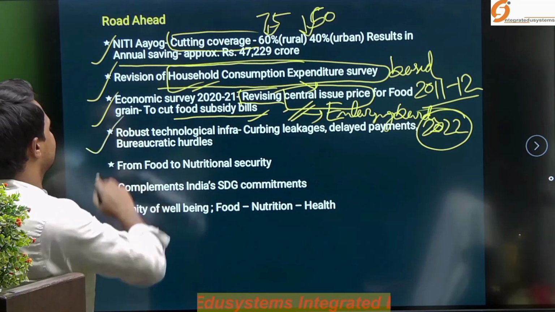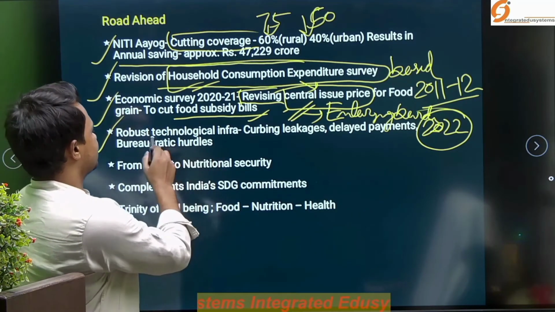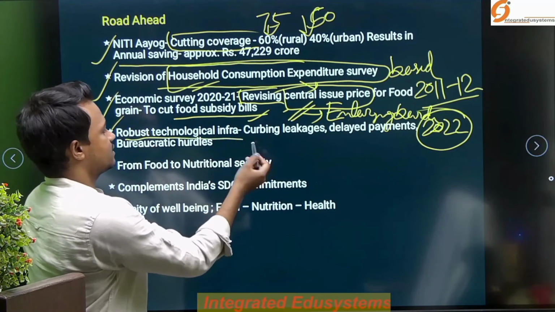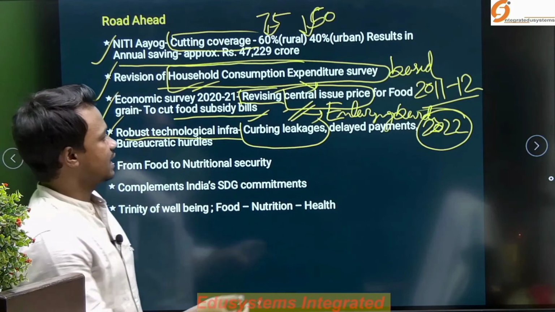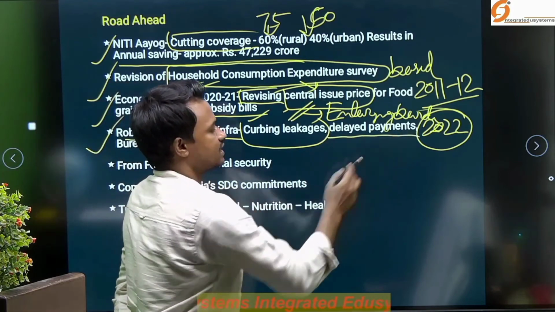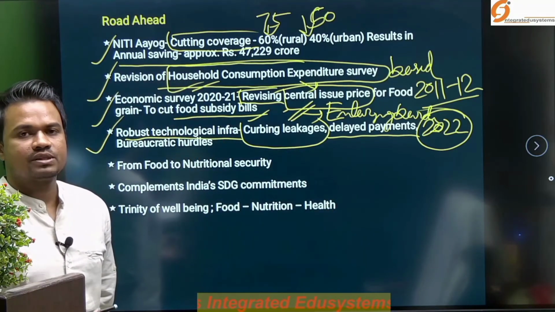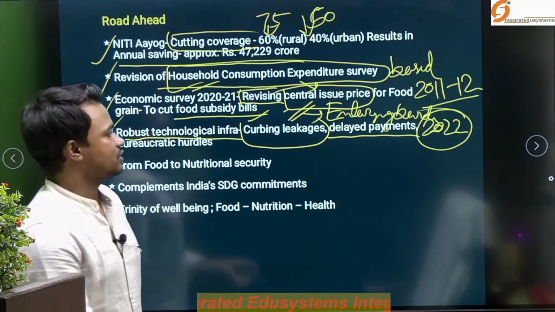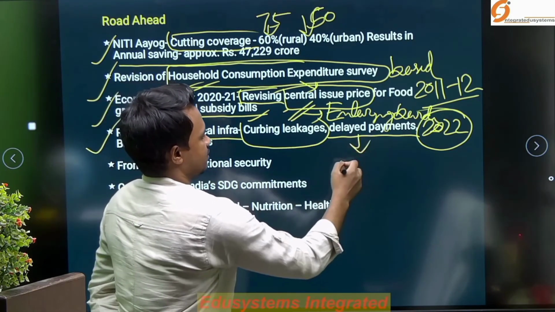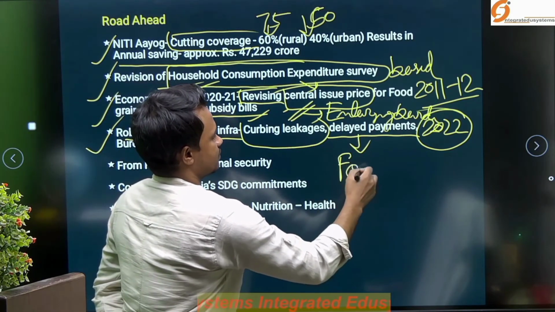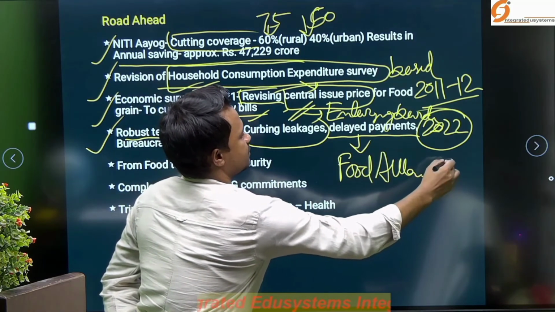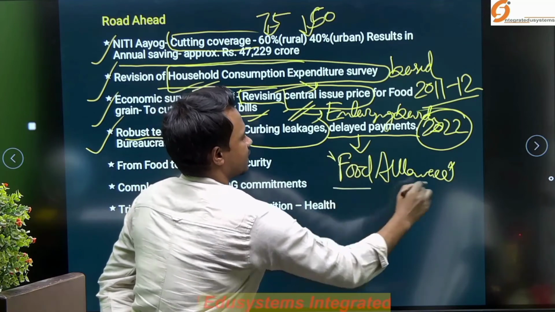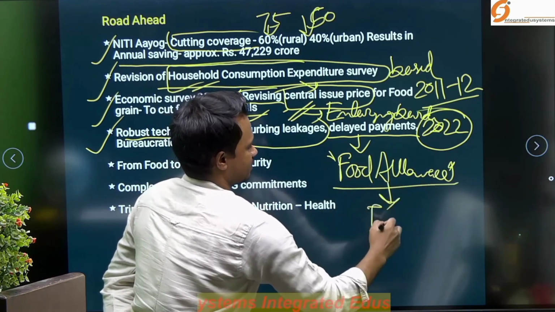And the next is robust technology infrastructure, curbing leakage to prevent ghost beneficiaries and delayed payment in case of coordination issues between the center and state, so that the food allowance entitled under this scheme can be given timely.